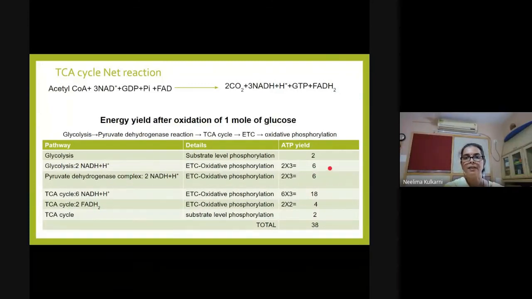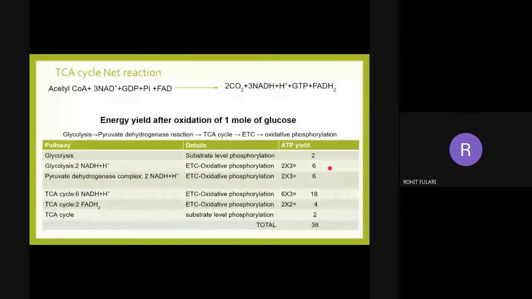Have you understood this particular step? You have to answer quickly. Yes, yes, good.